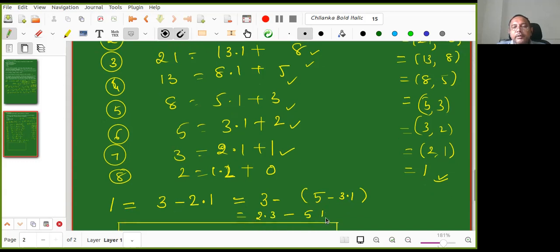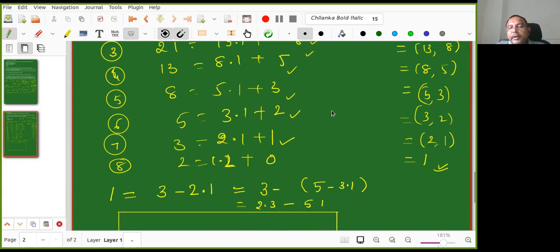Are you okay? Now the next step, what do I do? This 3 is equal to 8 minus 5, so it becomes 2 times (8 minus 5) minus 5.